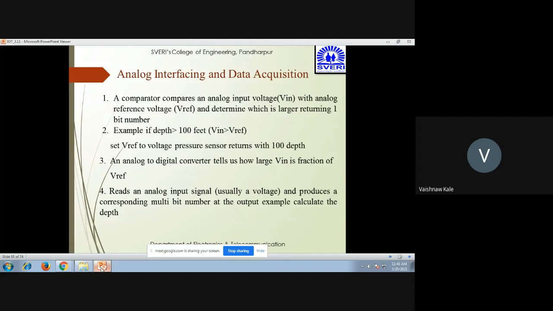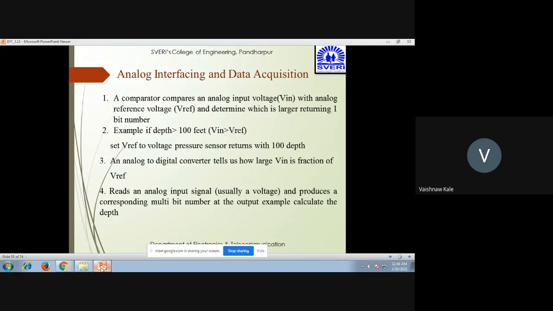If you want to do analog interfacing, you can use the comparator, which has two values. One is the input voltage, which is received from the temperature sensor, for example, and the other one is the reference voltage, which has the standard value. It determines which one is larger, and it sends a 1 bit number according to which value is larger.